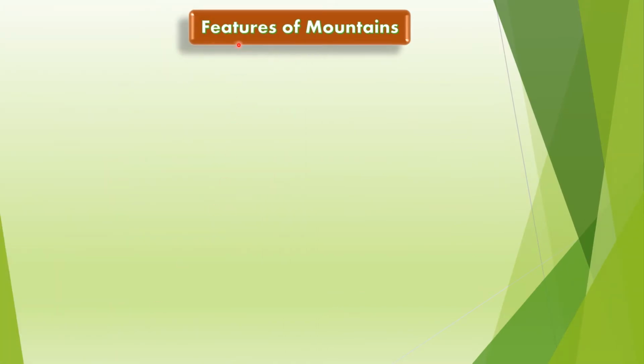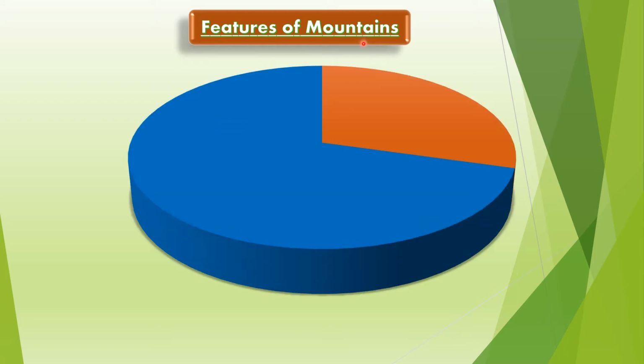Now, let's start with features of mountains. But before that, children, just see this. Suppose this is the earth and we all know that 70% of the earth is covered with water. This blue color represents water.